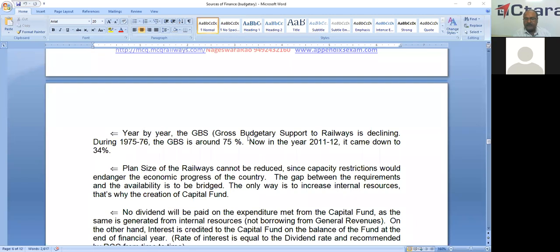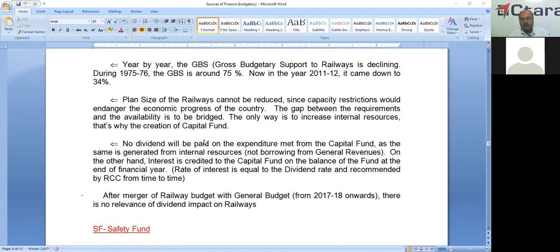So the gap between the requirements and availability is to be bridged. So the only way is to increase the internal resources. So that is the reason this creation of the capital fund is needed. Because during those days, the concept of extra budgetary resources was almost nil, except IRFC. So no dividend will be paid on the expenditure made from the capital fund, because it is our money.